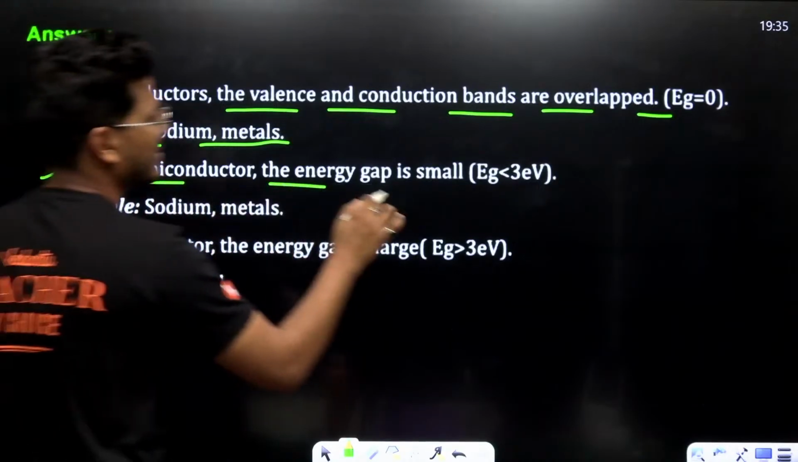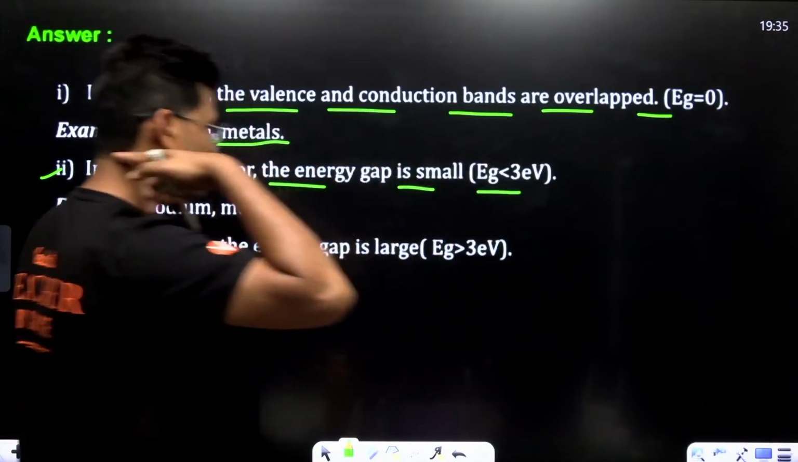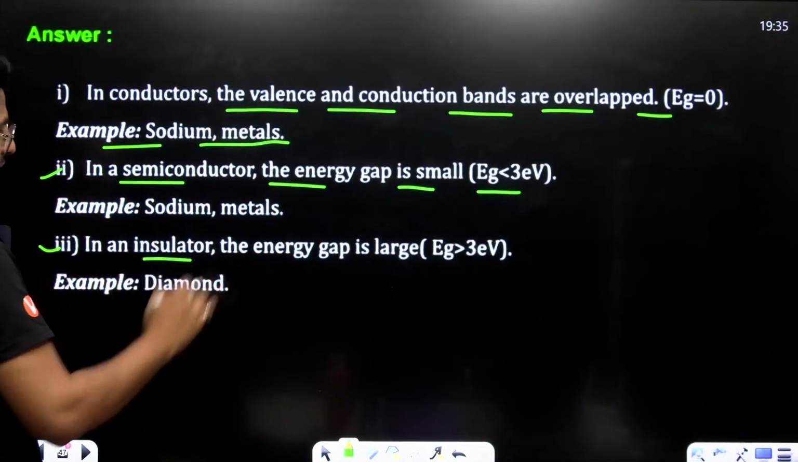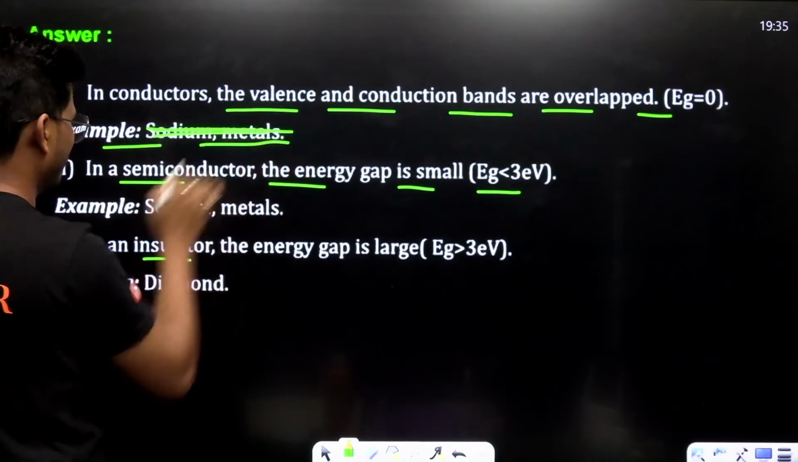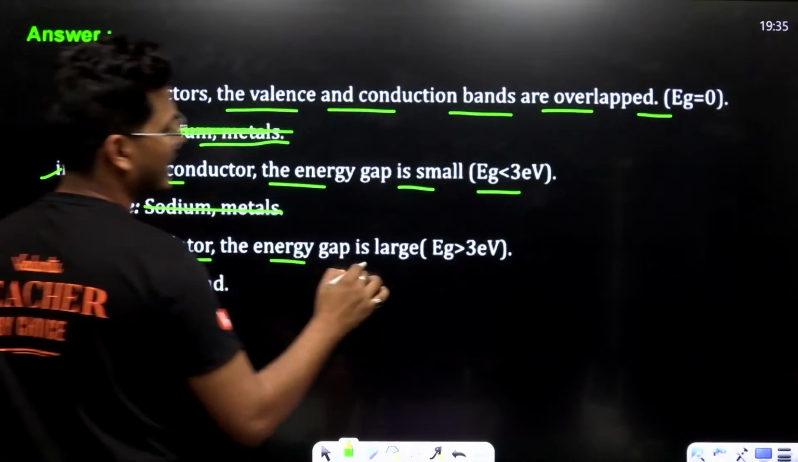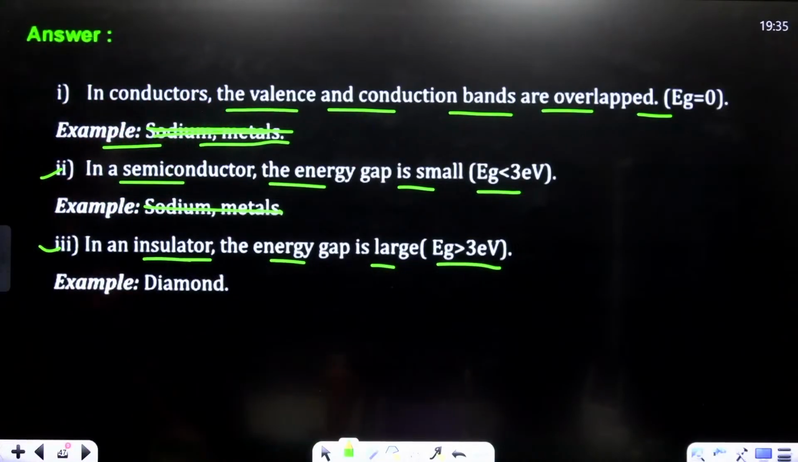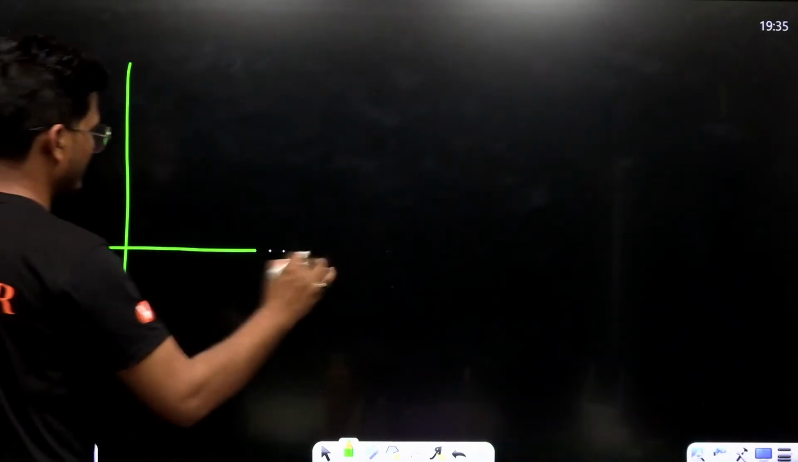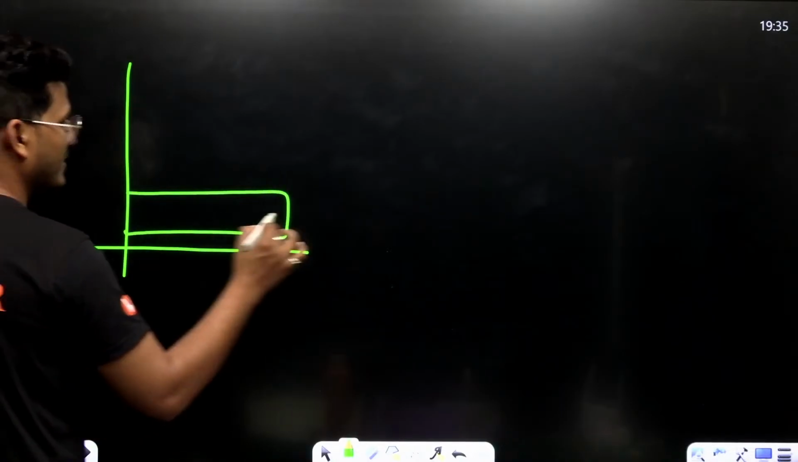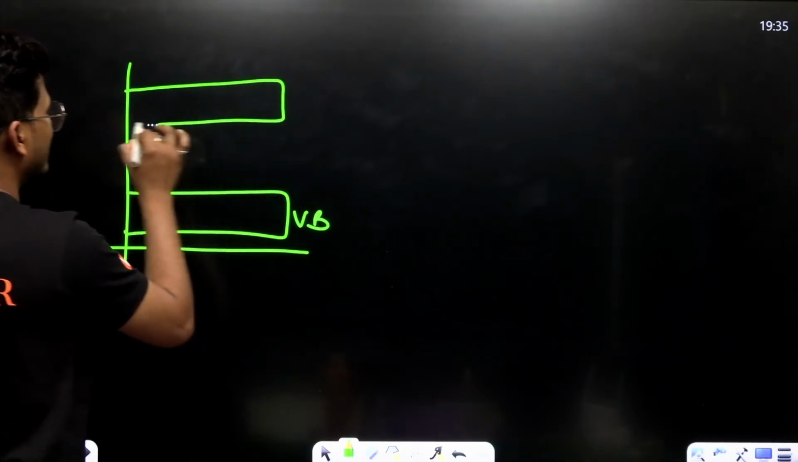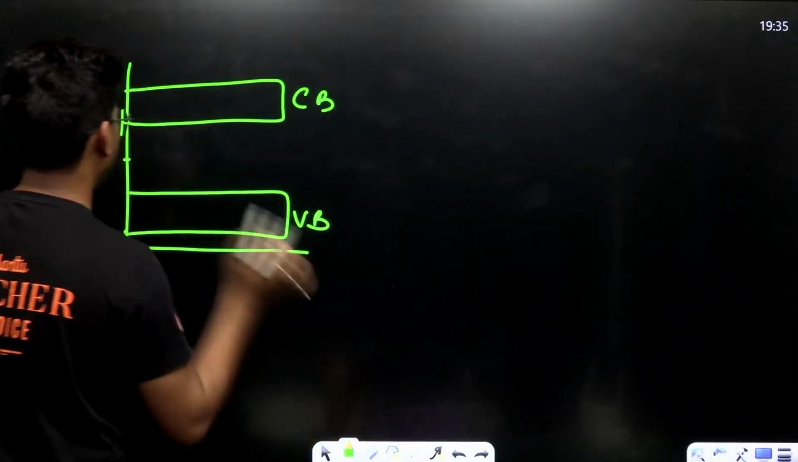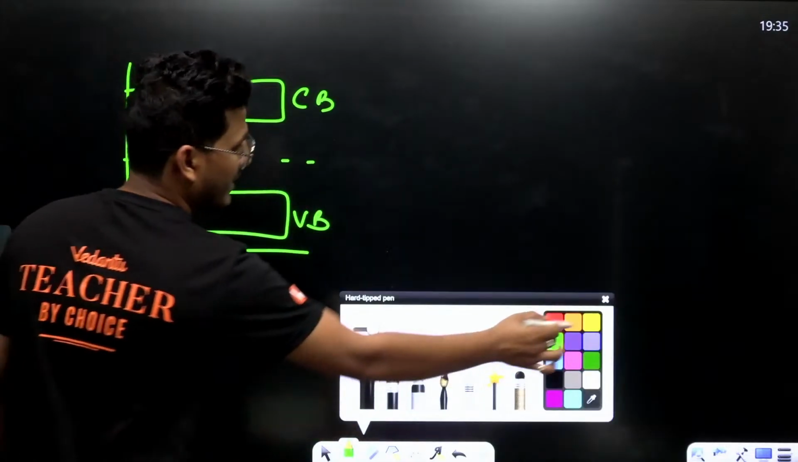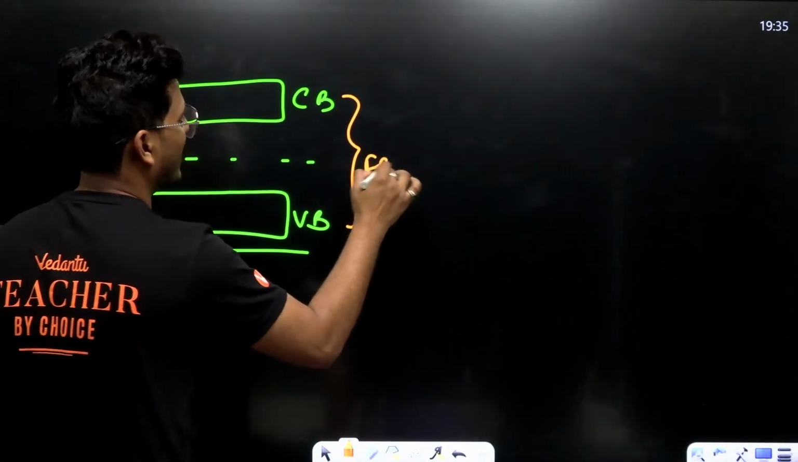In semiconductors, the energy gap is small, less than 3 electron volt. In insulator, energy gap is greater than 3 electron volt. All right. I just draw diagram. See, this is a VB and here is a CB. This is conduction band, this is valency band, this is potential barrier basically. This is potential barrier and the gap between this is forbidden energy band.